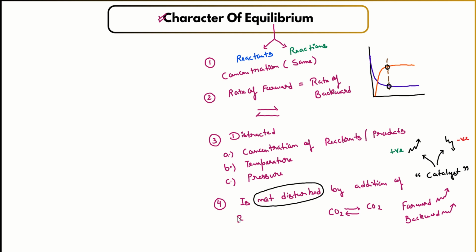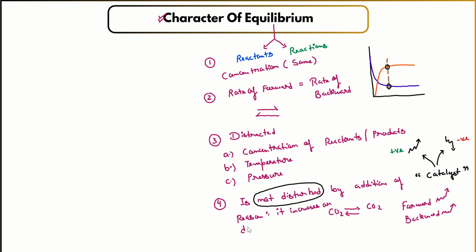And I'll tell you the reason. The reason is that adding a catalyst either increases the rate, or decreases it if it is a negative catalyst.